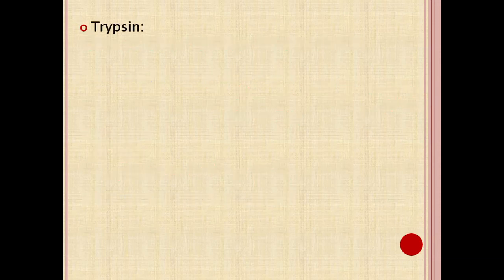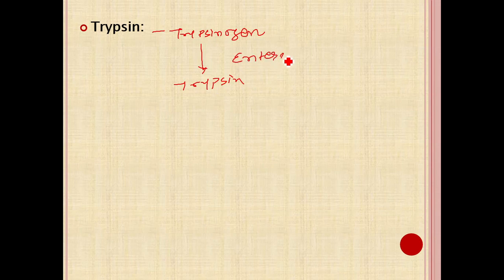The major enzyme present in the pancreatic juice for protein digestion is trypsin. It is secreted as trypsinogen, an inactive form, and converted into trypsin by another enzyme known as enterokinase, or enteropeptidase, which is secreted from the intestinal mucosa.